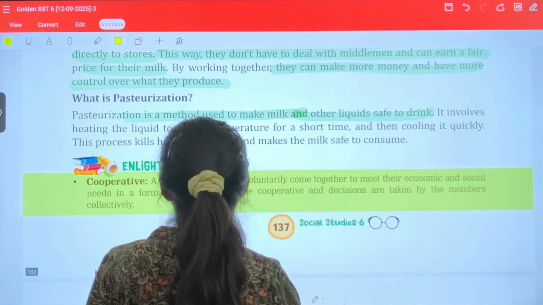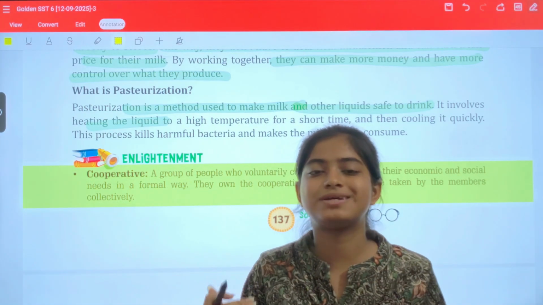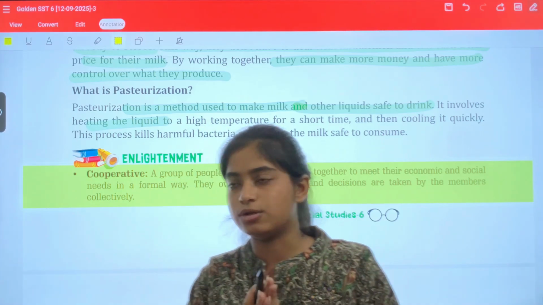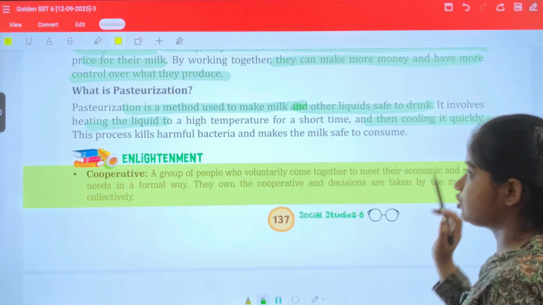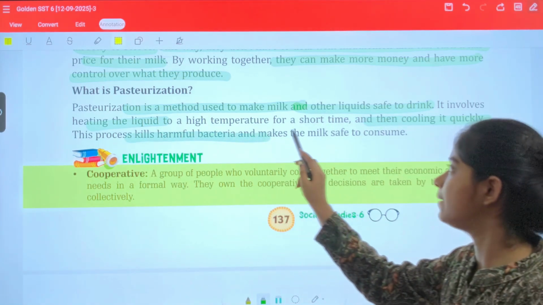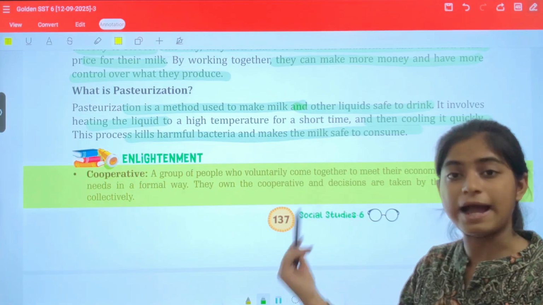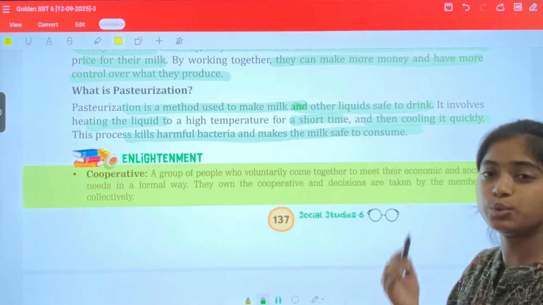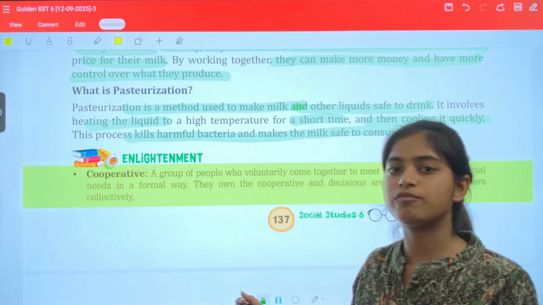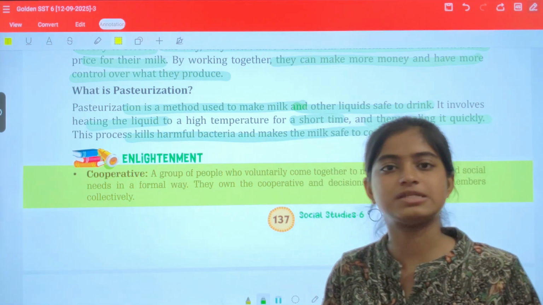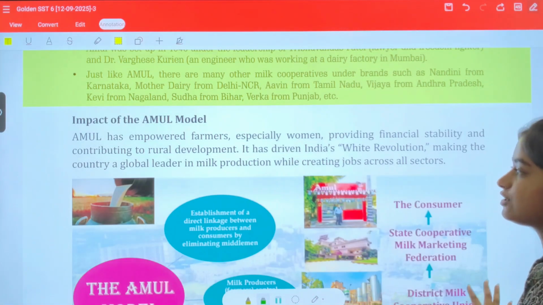Okay, it involves heating the liquid. I'm sure you know that when you raise the temperature, bacteria die automatically. Heating at a high temperature for a short time and then cooling it quickly kills harmful bacteria and makes the milk safe to consume. I repeat, heating the liquid to a high temperature for a short time and then cooling it quickly is the method of pasteurization, and the purpose of it is to kill the harmful bacteria and make it available for common people. Clear? Now, the impact of the Amul model.